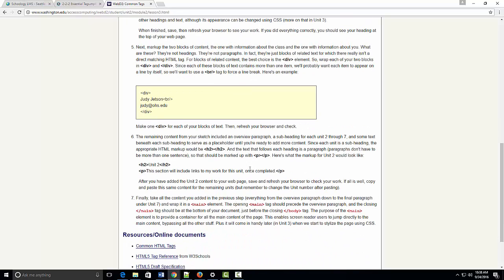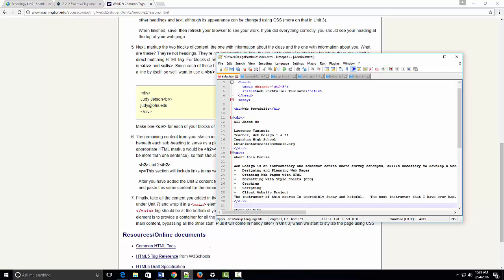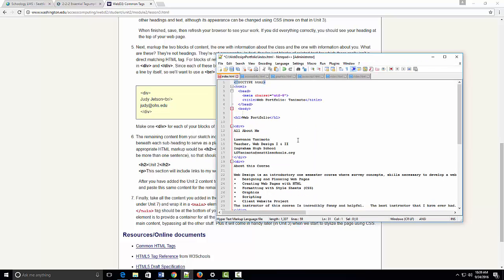We also want to start marking the paragraphs with P's so that we can view these. So these are our subheaders. All About Me is a subheader, H2, and everything must close. So we have to close this here, H2.